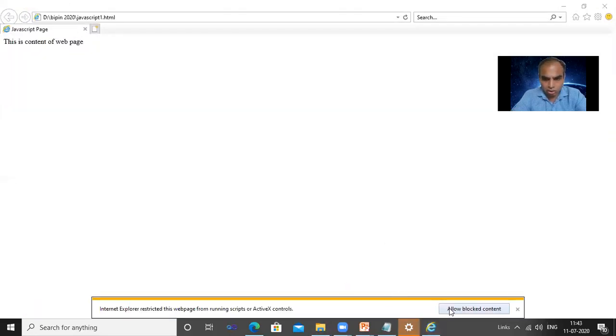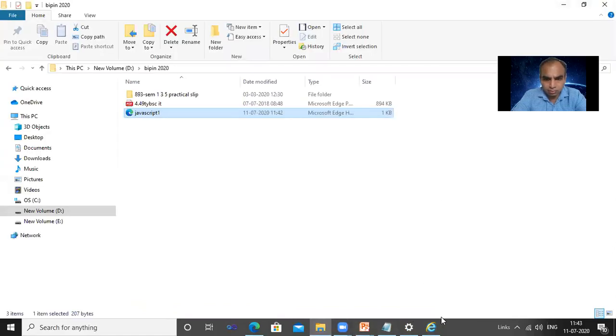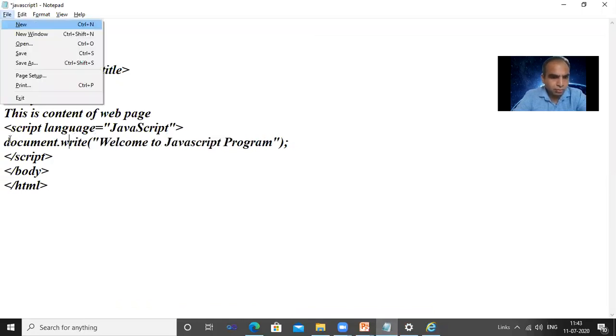Yes, they are asking JavaScript related, allow. An error is there. I will see again. What's the problem? It is related to document dot write. Document is an object, write is a method.